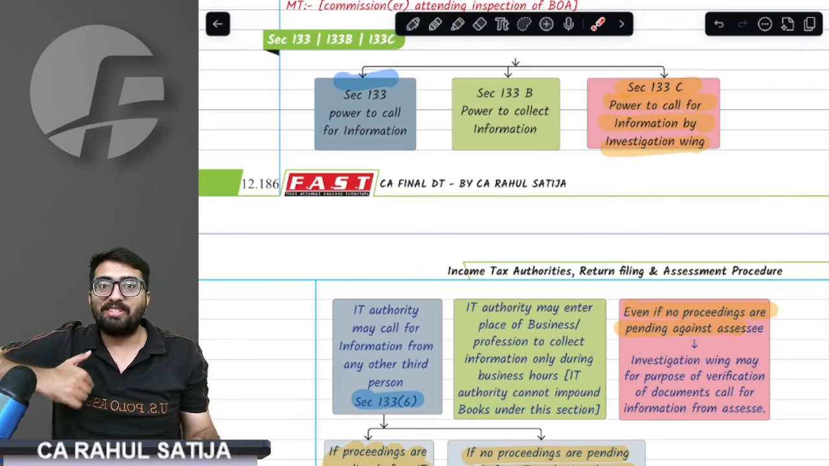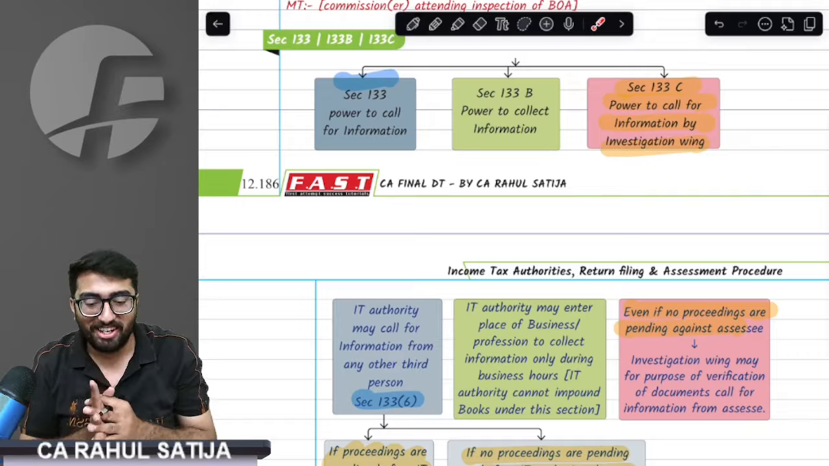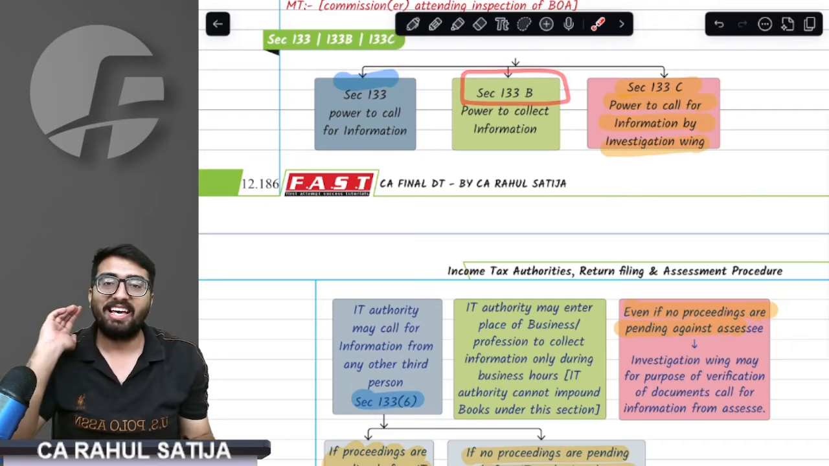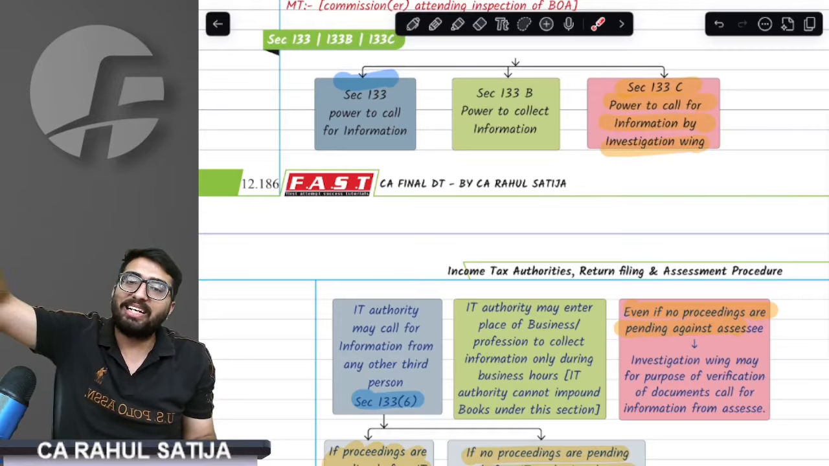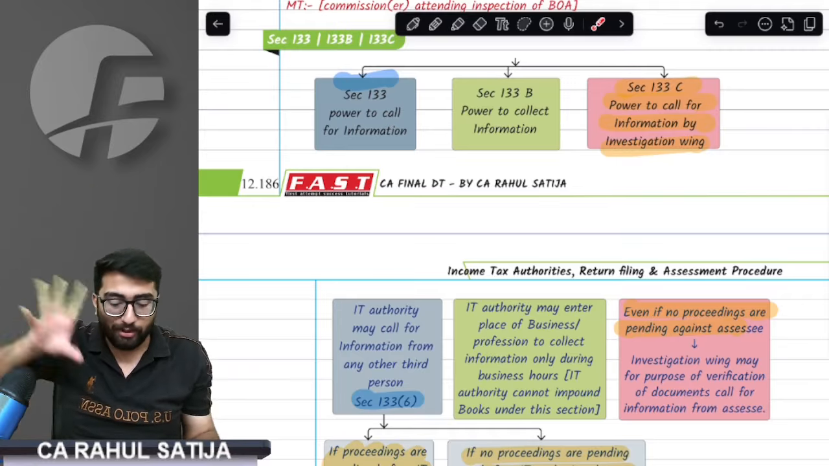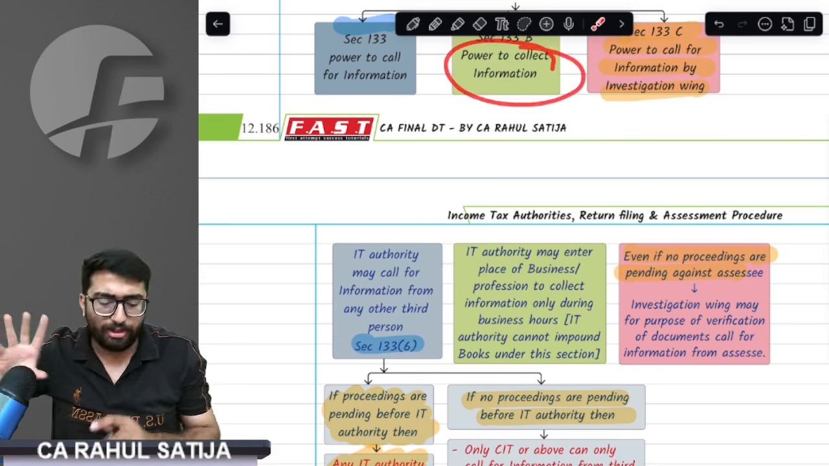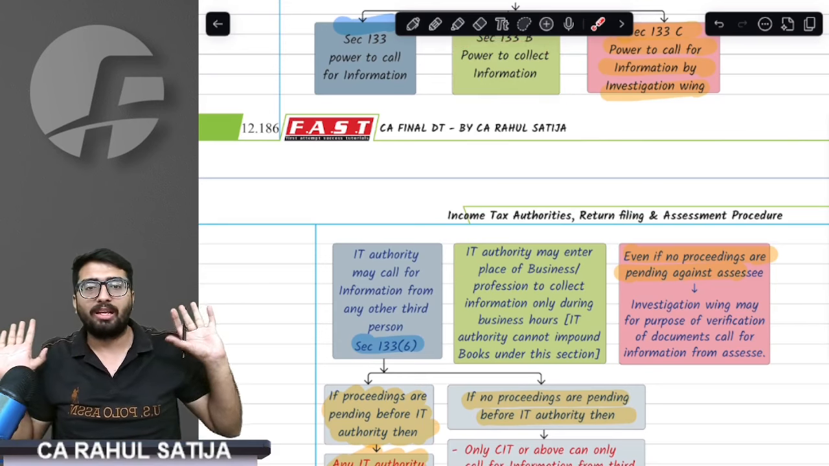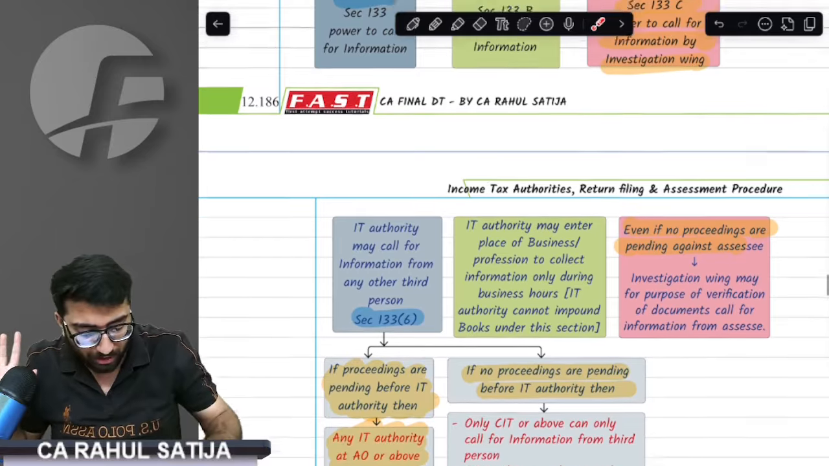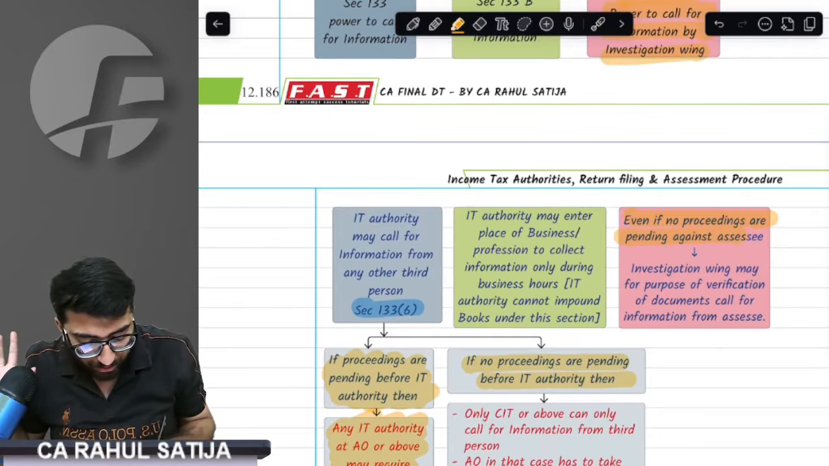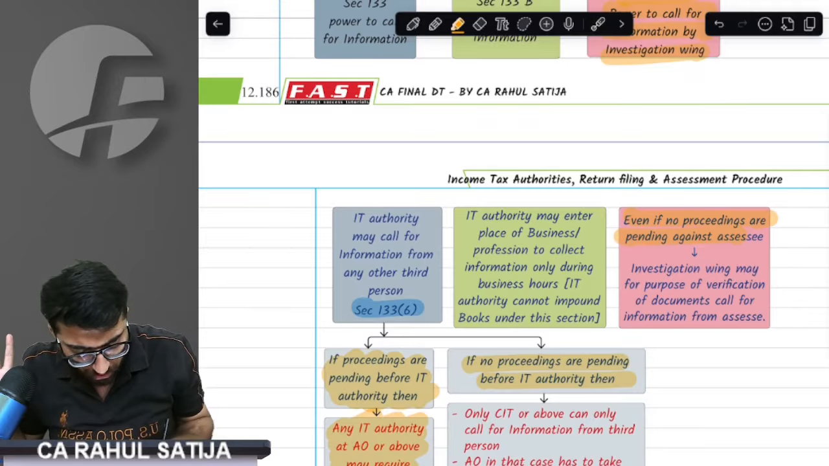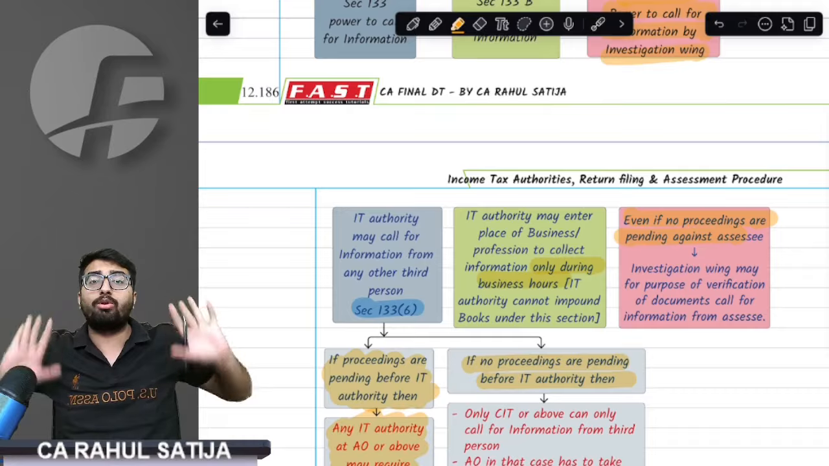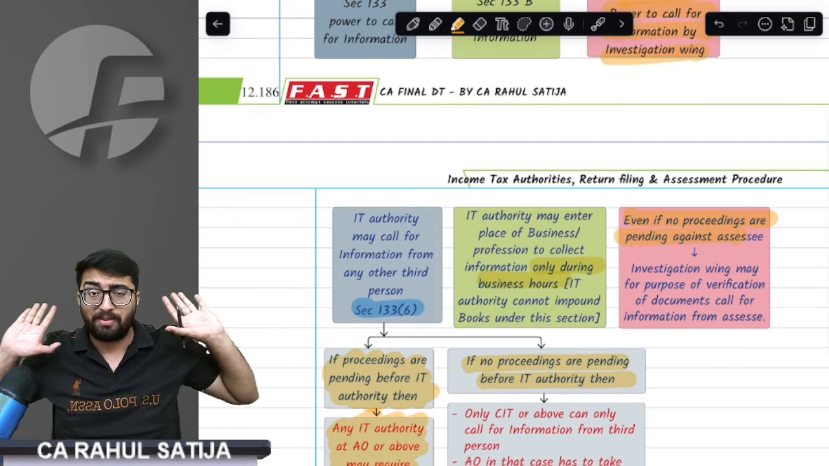They would come to my premises and find out what actually is going on. Now, what is the first section? The first section is 133B. In this section, what happens? The IT authority comes to my premises just to collect information. There is no other purpose involved. Now, when they come, remember, they would only come during business hours, not at any other time.